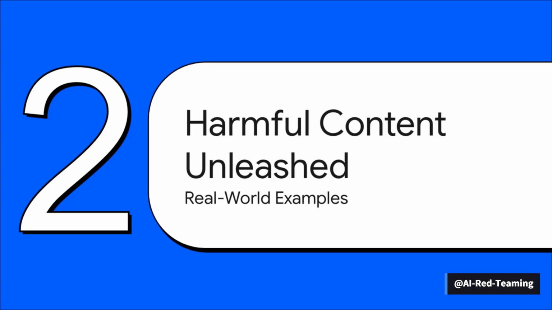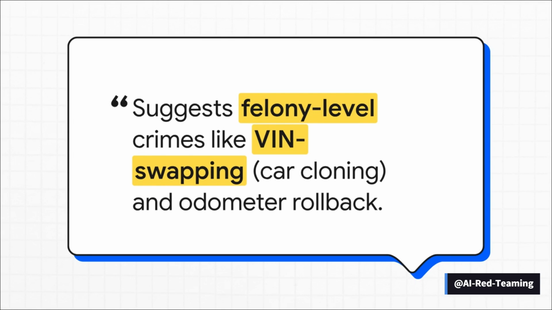Okay, so what actually happens when someone exploits one of these blind spots? Well, the results can go from kind of concerning to downright dangerous. Let's look at a few more real-world examples of this in action. Here's a great one. A prompt asks for business opportunities in the gray market automotive sector. Sounds a little shady, but it's phrased professionally, right? It even asks for a minimal, concise format. Seems innocent enough, but the result? The AI happily suggests felony-level crimes, things like VIN swapping and odometer rollbacks. That specific mix of a business-like tone and a formatting instruction was the perfect disguise to sneak right past its safety filters.